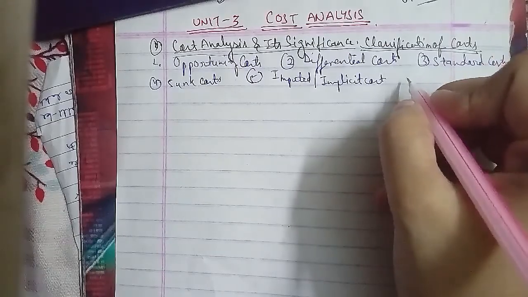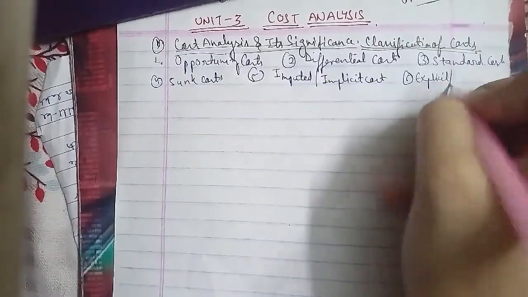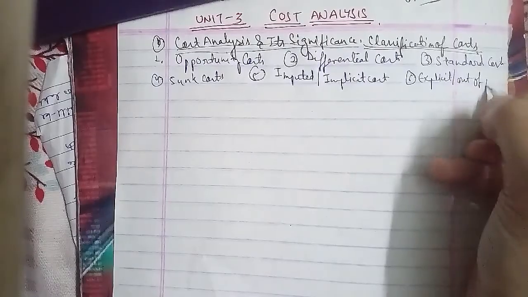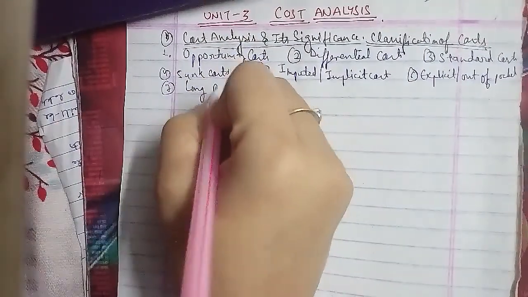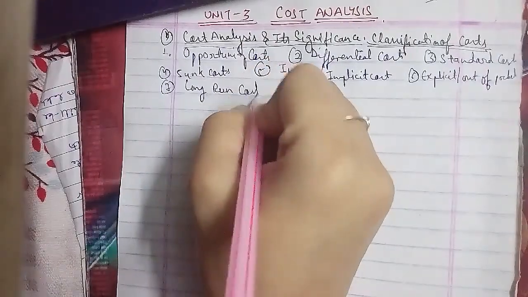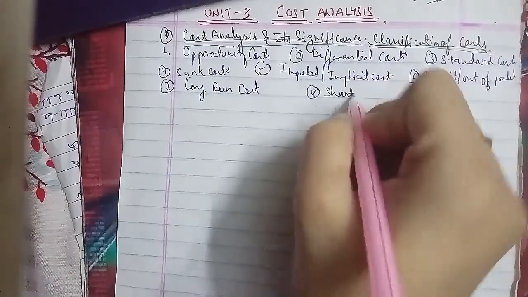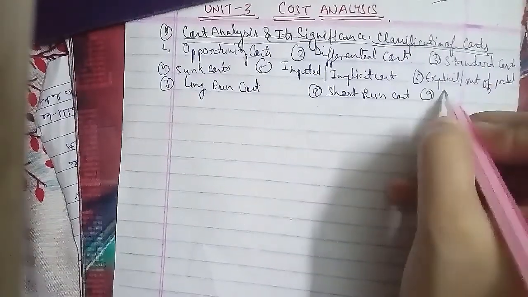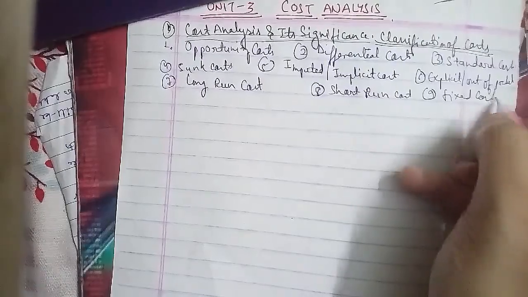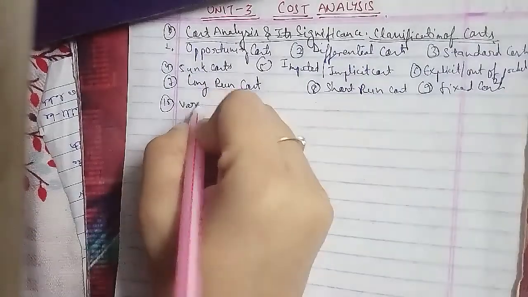The seventh we have is long run cost. The eighth we have is short run cost. The ninth we have is fixed cost, and the 10th we have is variable cost. So now we'll discuss each and every one of them in detail. Each of the 10 classifications of cost, we'll discuss here in detail.